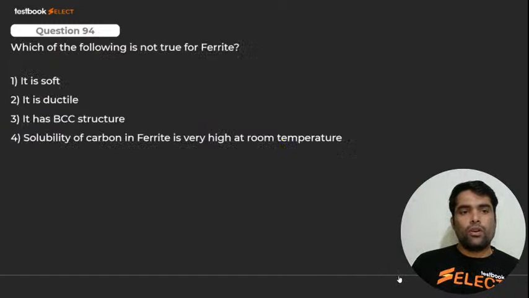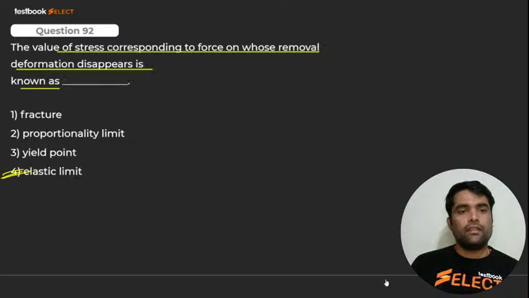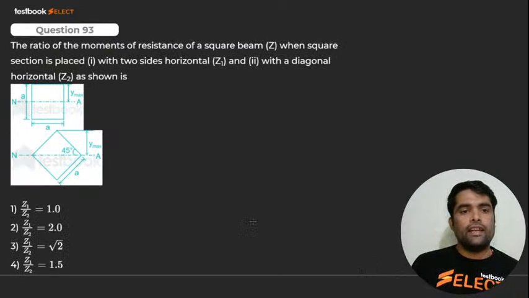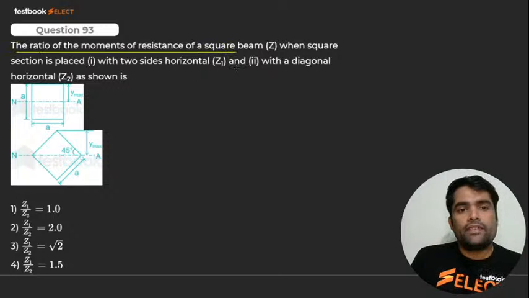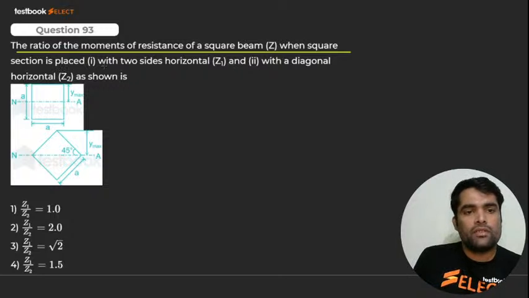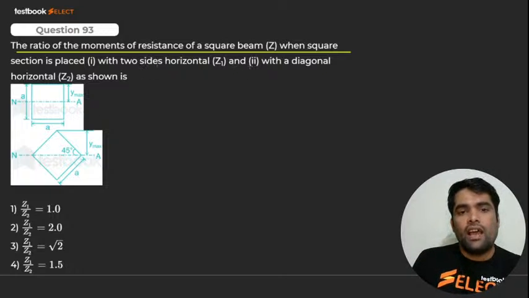Here we go for 93. Sorry, 93. 92 we have done. 93. See. The ratio of moments of resistance of square beam Z1 when square section is placed as it is horizontal with two sides horizontal, you can see in this, and with diagonals horizontal Z2, उनका ratio क्या होगा?